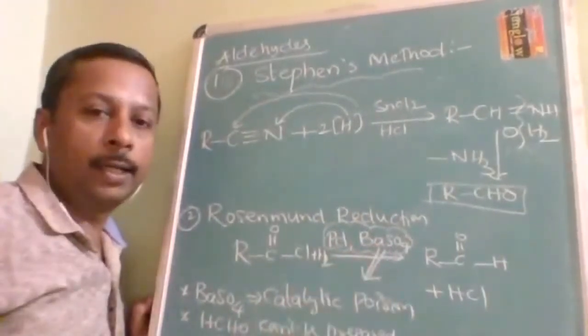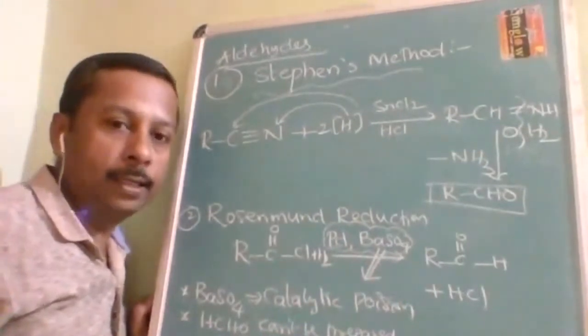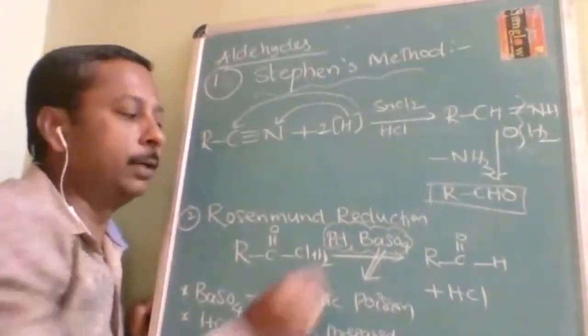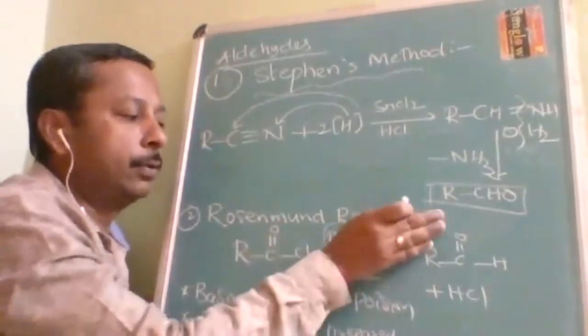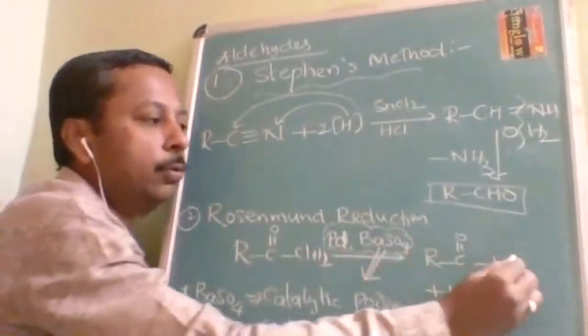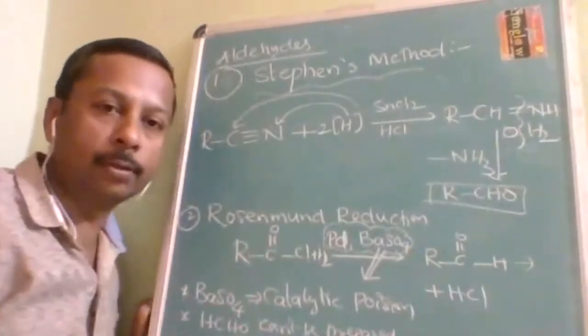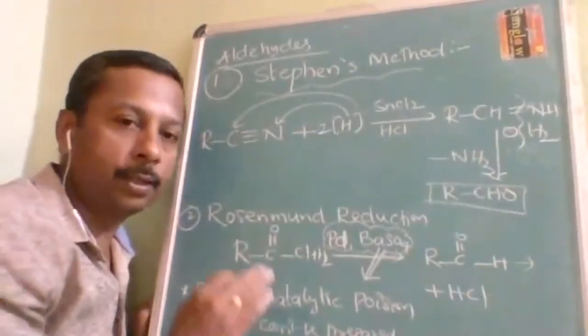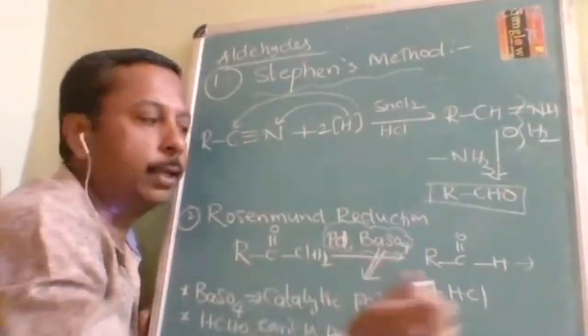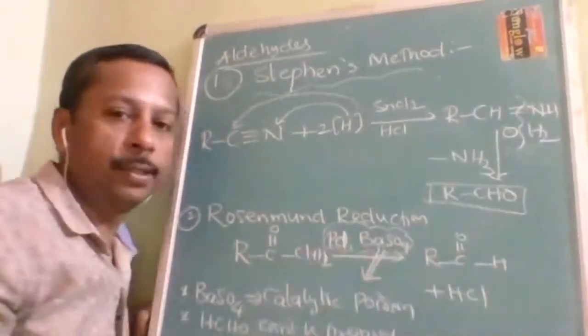It is a catalytic poison. It decreases the efficiency of palladium. If this is not there, it will further reduce to alcohol. So it will give you what? Primary alcohol. So if you want to stop the reaction after aldehyde, then BaSO4 is necessary.